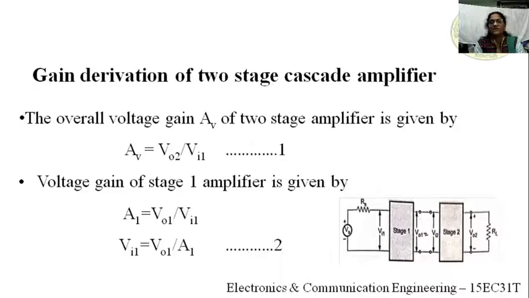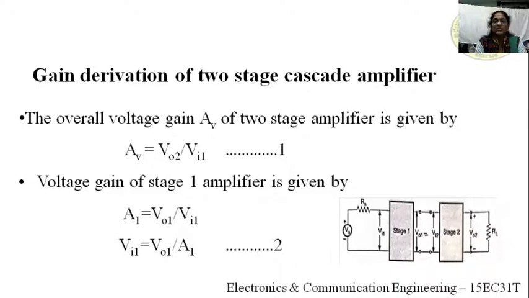Here with two stages, the output of the second stage is VO2 and the input of stage 1 is VI1. So the overall gain AV of this two-stage cascade amplifier is VO2 divided by VI1. That is equation 1. Remember this equation 1.